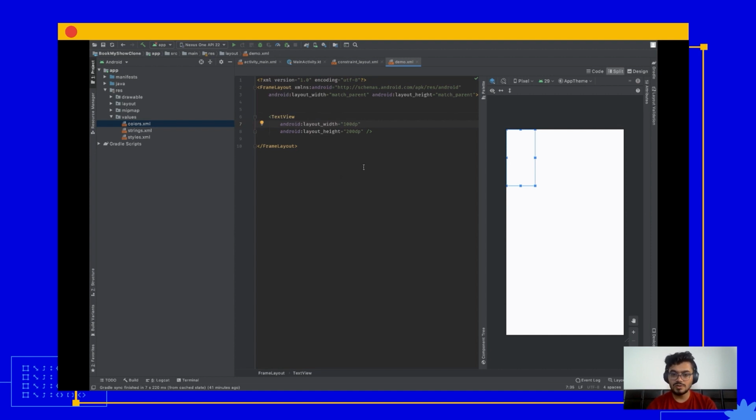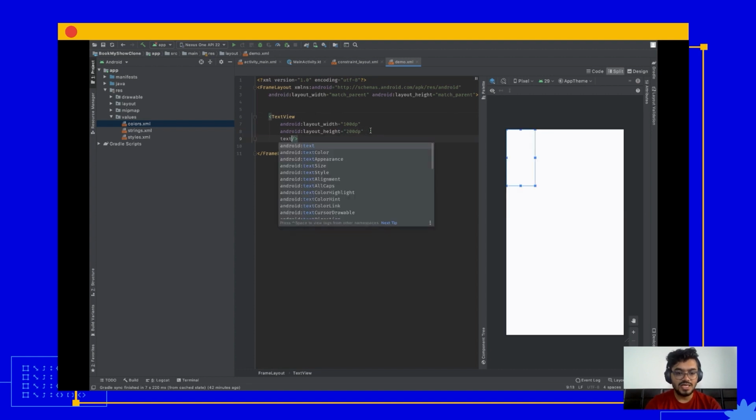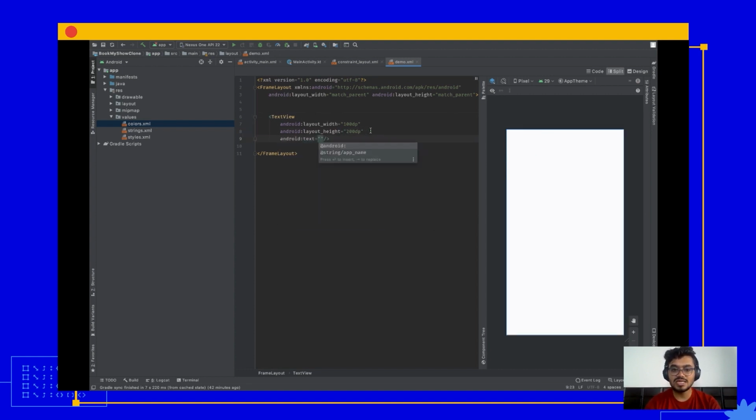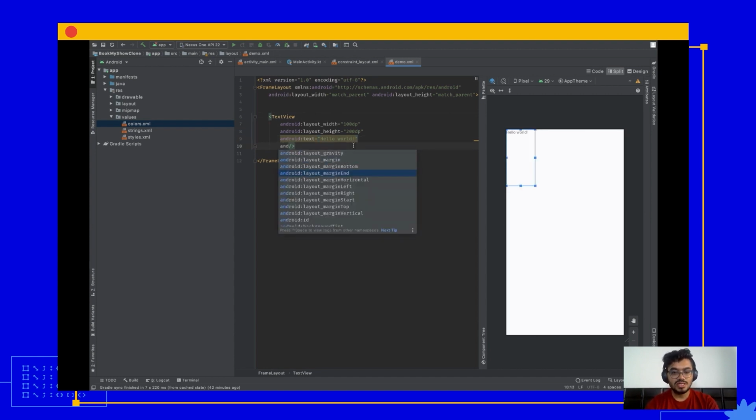We won't be going into detail, but just keep in mind you have to use DP for specifying width and height and other dimensions on Android. So as you can see on the right-hand side preview panel, we have a text view ready. In order to provide text, you can use the text attribute, and you can have any text within, and it will render on screen. Also, it has a bunch of other attributes that you can use.